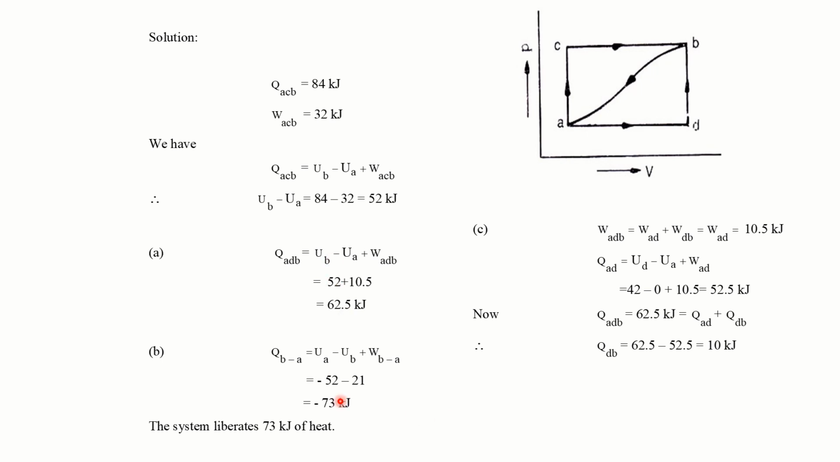Correct. Now, I have reversed this value, minus 52. That end state values, you know this from this problem. And WB to A is minus 21. So QBA is equal to minus 73 kilojoules. The system liberates 73 kilojoules of heat. Heat is lost by the system to the surroundings.